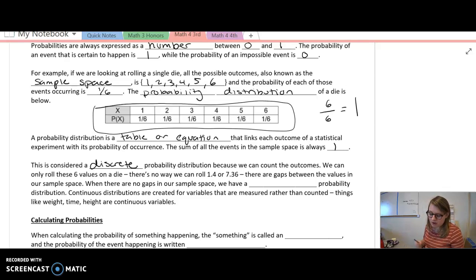Now, when there are no gaps in our sample space, we have a continuous probability, meaning we could get those really small numbers with a very small amount of space in between them, but there is no gap. We can always find a number in between another number. So continuous distributions are created for variables that are measured rather than counted. Things like weight, time, and height are continuous variables.